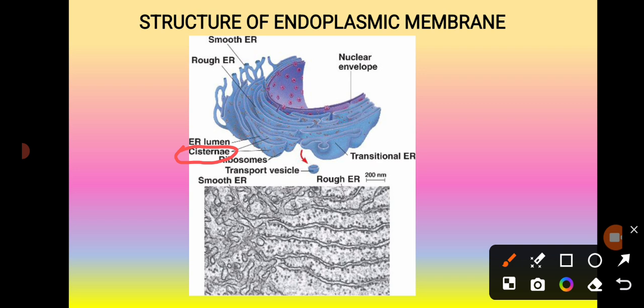Cisternae is also a Latin word, meaning reservoir. Its membranes enclose an internal space called the endoplasmic reticulum lumen.